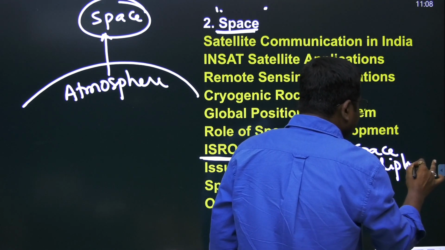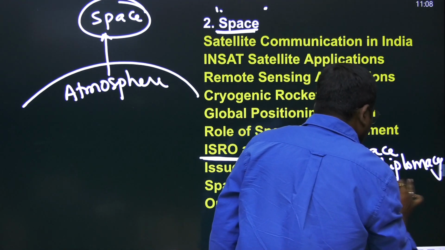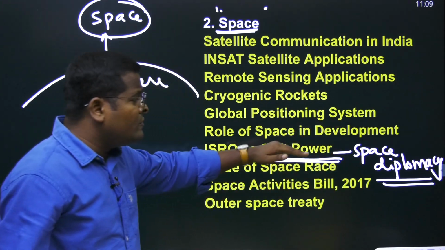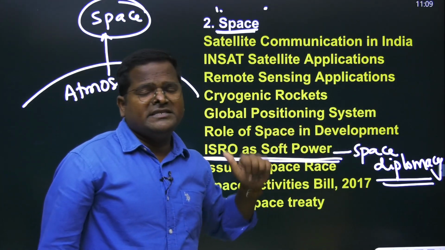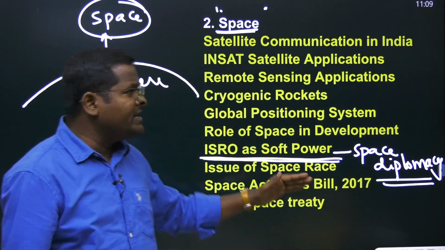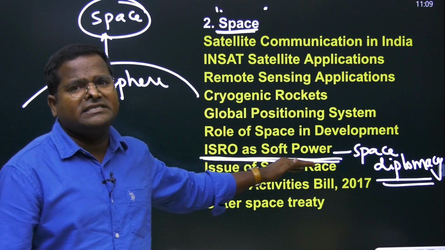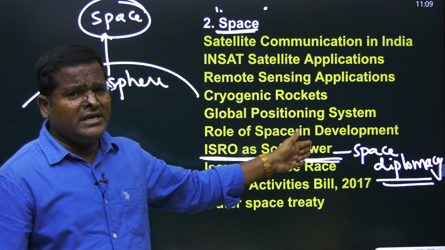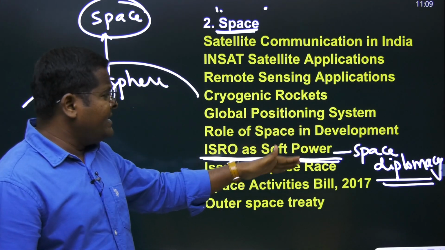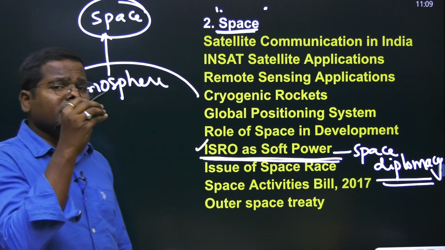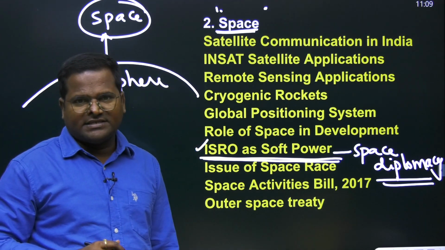Our credibility has increased. Even developed countries are looking at ISRO and our activities. Our Gaganyaan was also successfully tested, and the majority of ISRO's launch vehicles are successful.